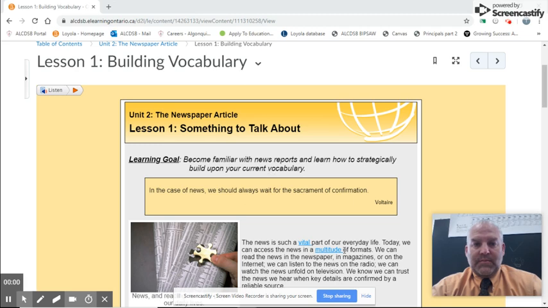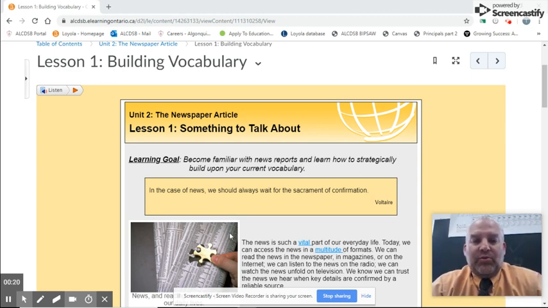Hey guys, congratulations on finishing Unit 1. Our course is 1/6 over, which is great. Today we begin Unit 2, which focuses on the news article. We're going to be looking at articles in newspapers, both traditional newspaper, online, etc.